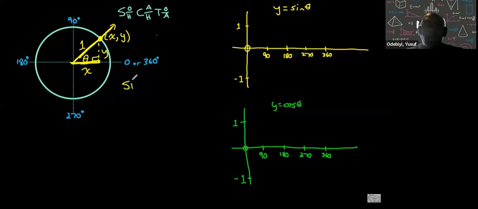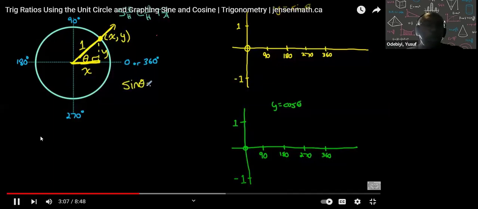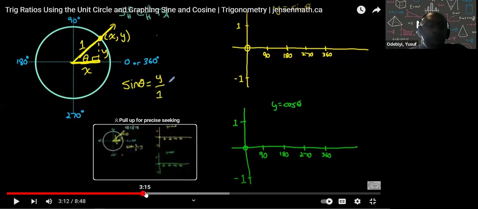So sine theta would be equal to the opposite side, y, right, and then he's going to say y over the radius of 1. Again, that just means sine theta equals y, like I said. I'm going to fast forward a little bit because I already said that. And then cos theta is going to equal x over 1.